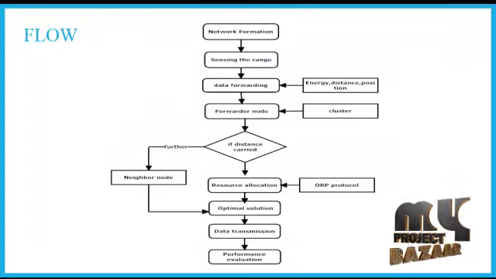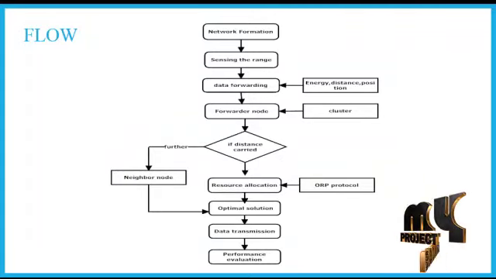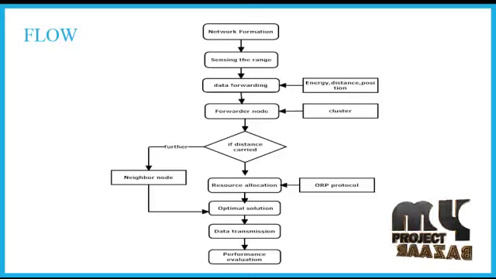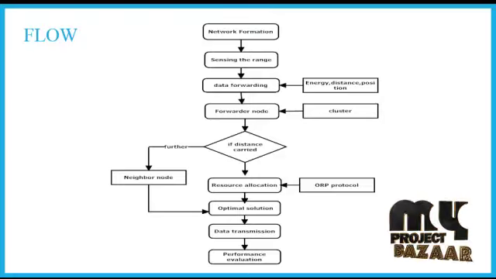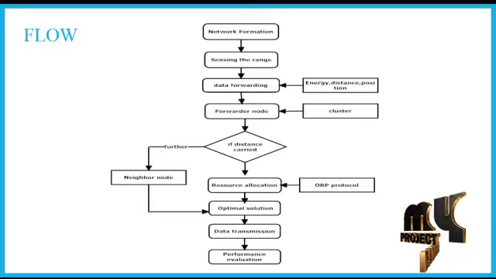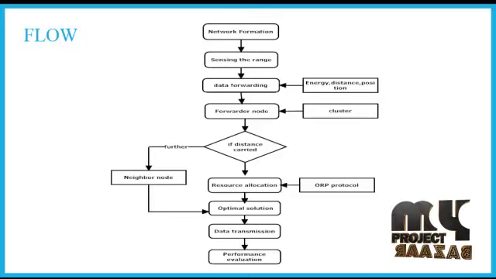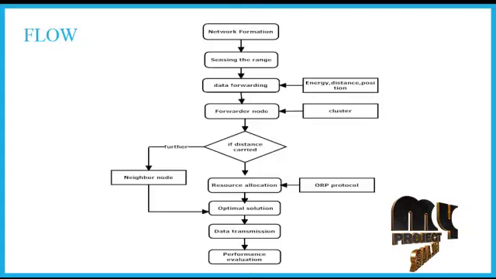Let us see the flow of our project. First we have to form the network. The network we have to obtain is a mobile wireless sensor network, so all the nodes are in a random mobility model. Then we sense the range depending upon the clusters. For forming the cluster, we obtain data forwarding by using energy, distance and position. These are the attributes used for identifying the cluster basis as well as the routing path. Then we choose the forwarding node, which is called the cluster node. So we split our network into 4 clusters.